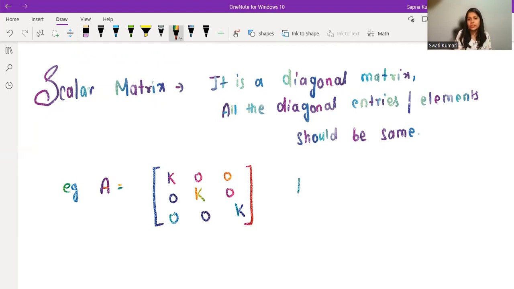If you want, I can also give you an example. For example, A equals K can be anything, but it should be same. So for example, I'm saying K equals 5. So 5, 5, 5. If it is 1, then 1, 1, 1. If it is 100, 100, 100, 100. I hope it's clear. And then the rest will be, of course, 0. So this is the definition of a scalar matrix.